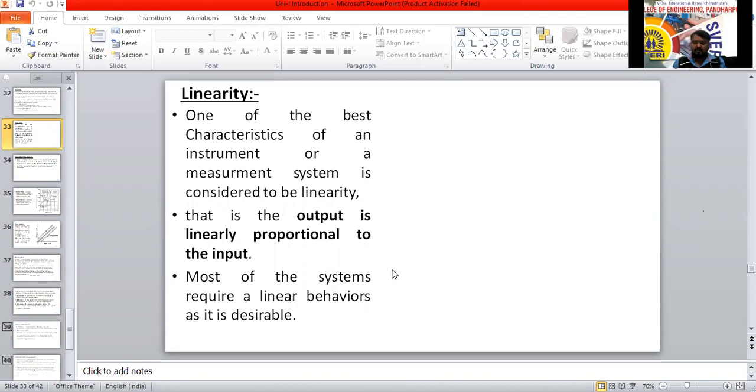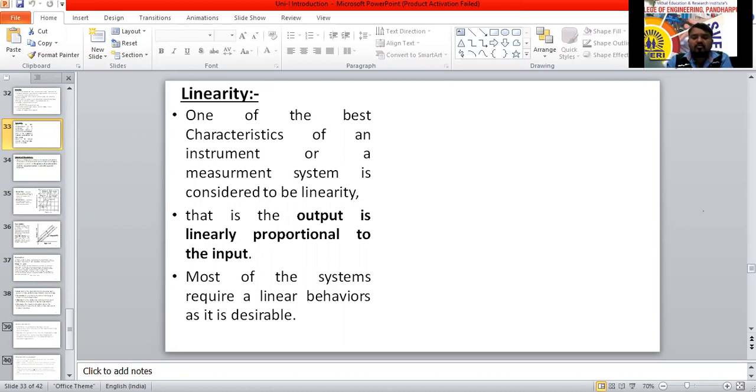So whatever the input they are giving, they are paying the fee for you people. According to that input, your output should be in the form of a result. You should have a good result. Then only we can say that the output is linearly proportional to the input. One more example I will tell.